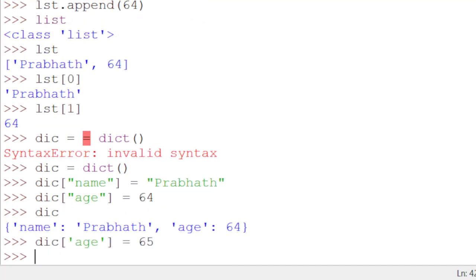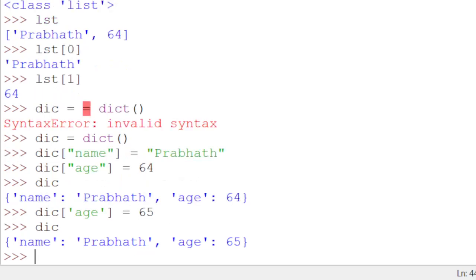If I want to change the value 64 into 65, I can do in this way. I can assign dictionary age equal 65. Now in previously created list, key is 0 and 1. Here in the dictionary, key is name and age.